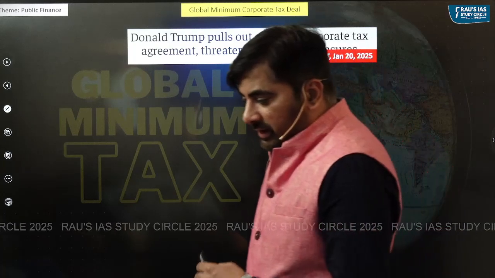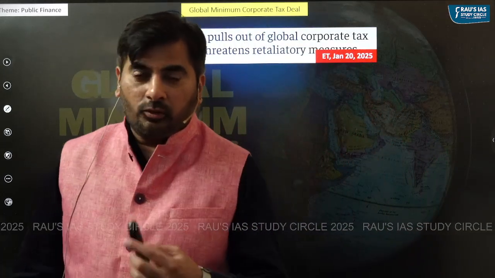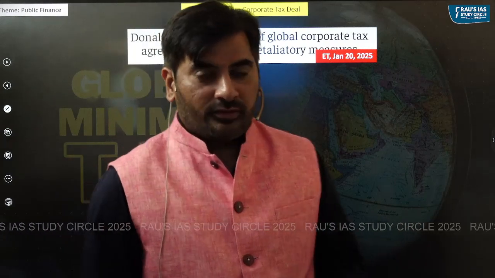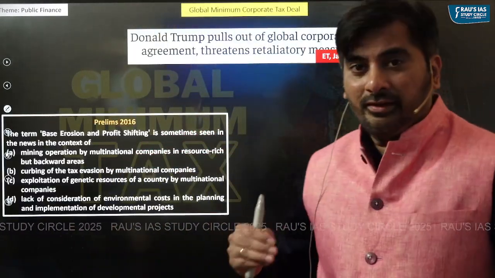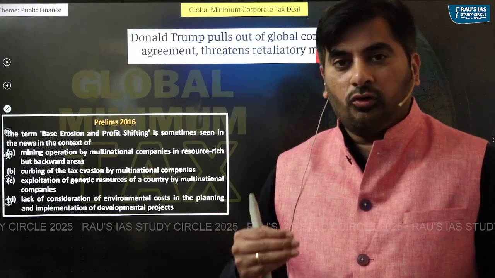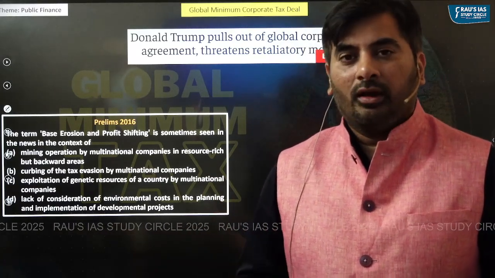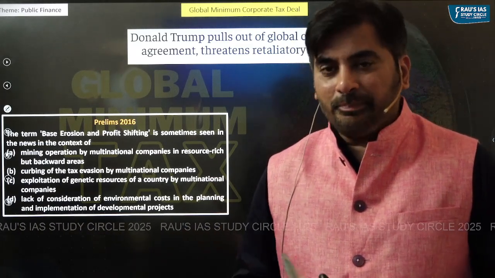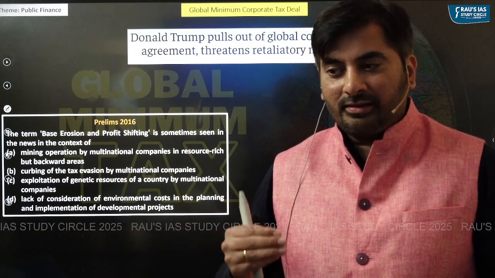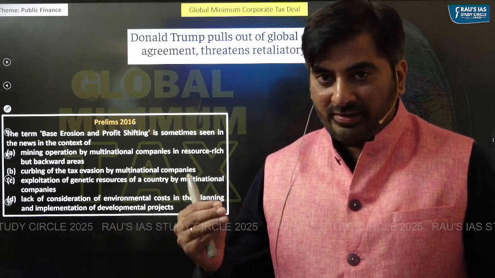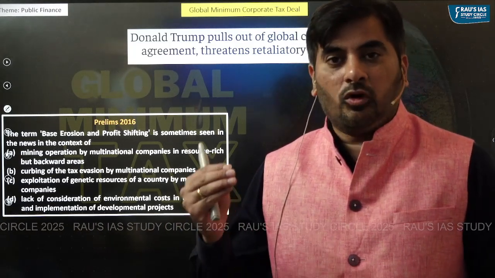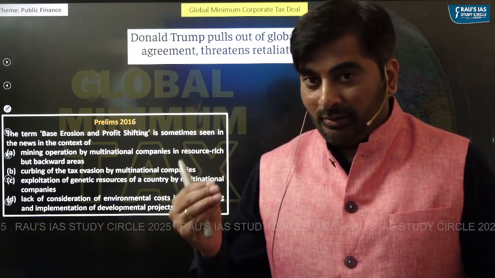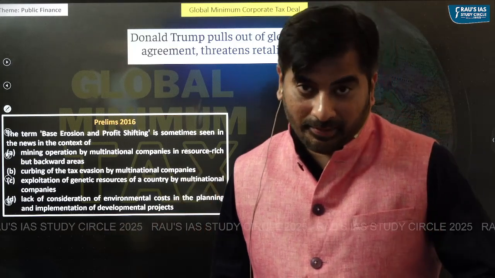The next article is related to global minimum corporate tax. This particular article is in news because of the recent withdrawal of US from the global tax deal. After taking over as president of US for the second time, President Trump has decided to withdraw US from the global minimum corporate tax deal, which was earlier signed by multiple countries, including India.